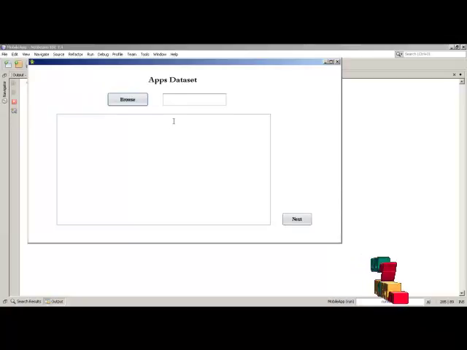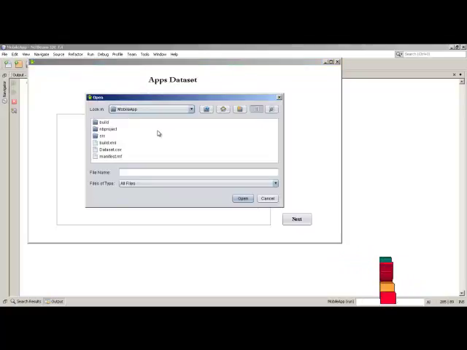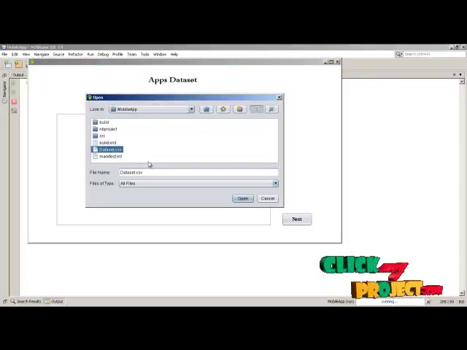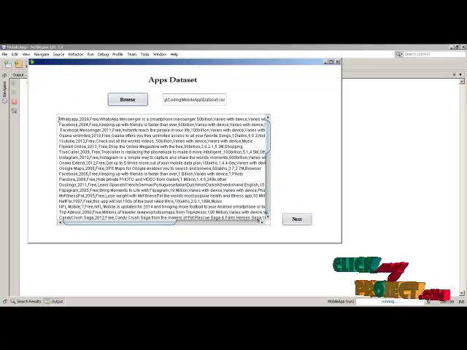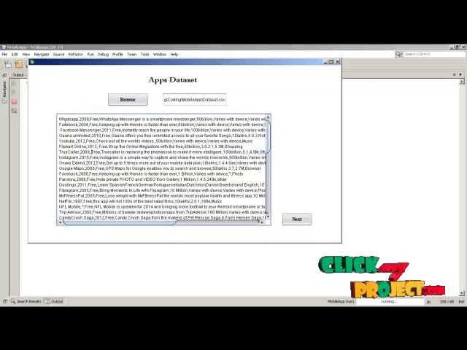Next we have to collect the data set. Here the data is collected from the Google Play Store website. Next I am going to browse for a data set which comes under the format .csv. Next this is our data set. Here I collected 50 apps from the Google Play Store. This is our apps name and updated year and the cost and the apps description, like that attributes which are given here.